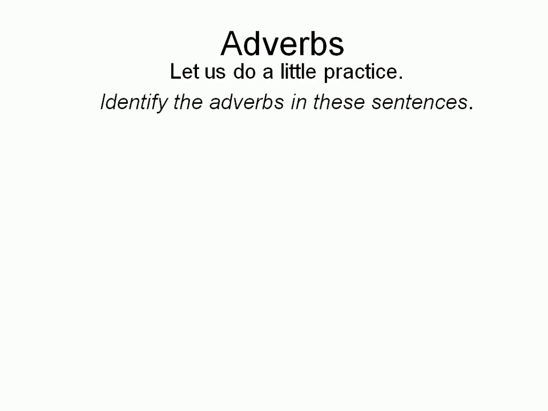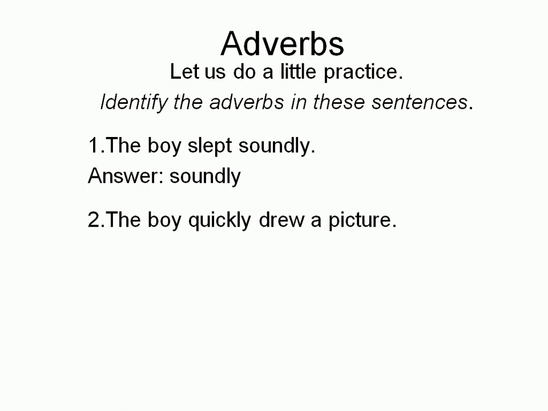Let's do a little practice. Identify the adverbs in these sentences. Number 1. The boy slept soundly. Which one is the adverb? Let's look at this sentence. The boy is the noun, and slept is the action word, it's the doing word, it's the verb. And soundly tells us something about slept. Soundly describes the action, so soundly is the adverb.